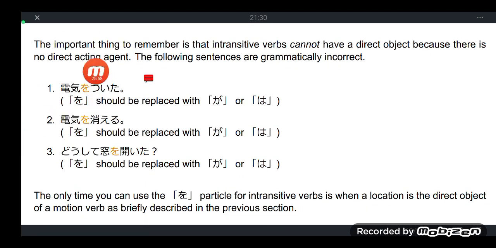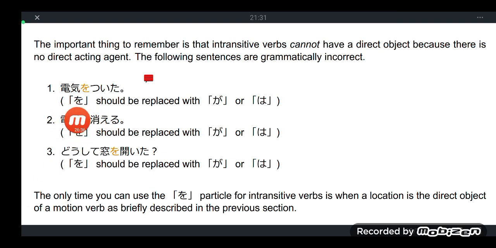The important thing to remember here is that intransitive verbs cannot have a direct object, because there is no direct acting agent, or there's no external aid. There is no external third-party person to do it. So the following sentences are grammatically incorrect. Take note, incorrect. So please don't make this kind of mistakes. We have 3 sentences here that please be careful not to make.